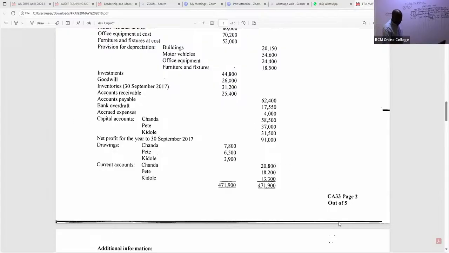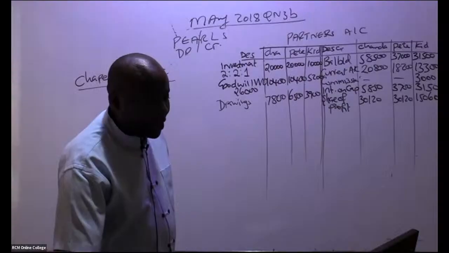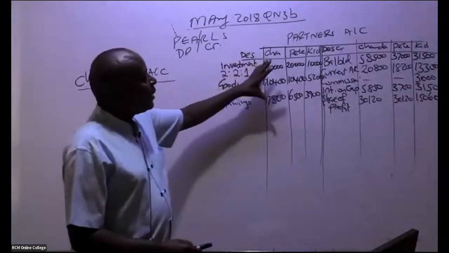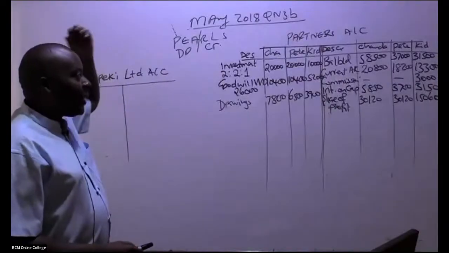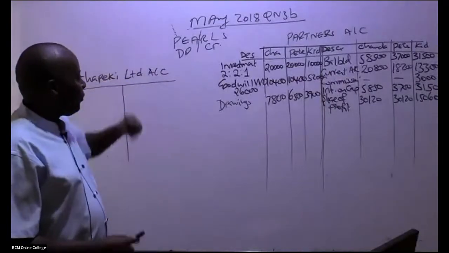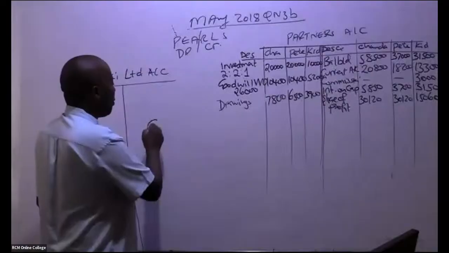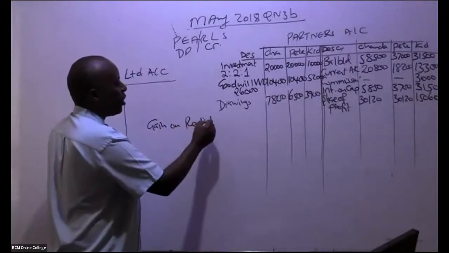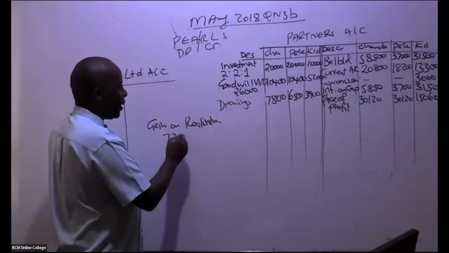Now, there is something very important that normally connects this partners' account with my realization. Sorry, I rubbed this pretty fast. Remember, we got a gain on realization. Was it 73,900?